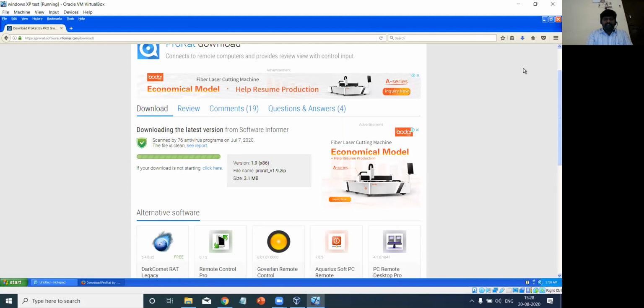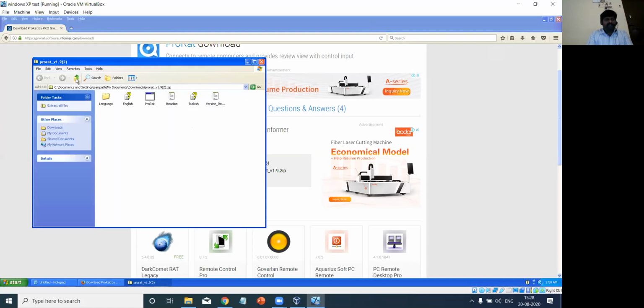I'm using an operating system which doesn't have any antivirus or Windows Defender. If you have a secured antivirus or Windows Defender, it will automatically restrict the download. For the demonstration purpose, I'm using a vulnerable OS, so that it is easily downloaded and can be used for the demonstration.